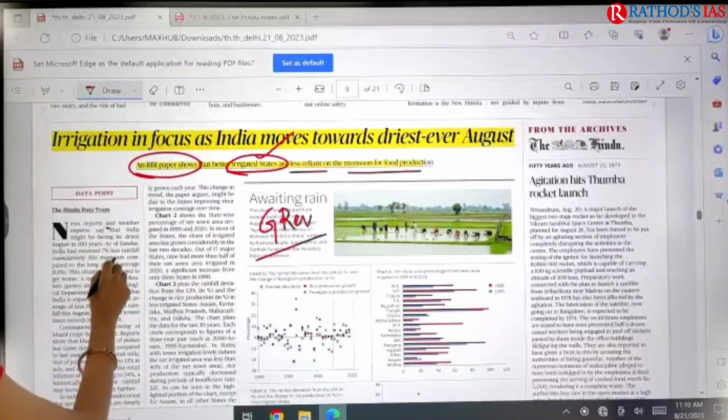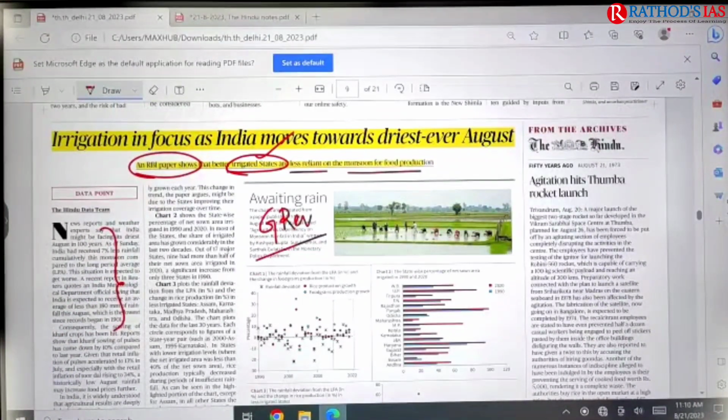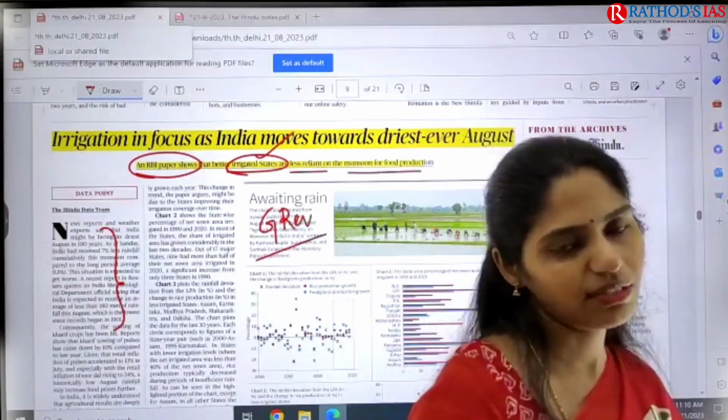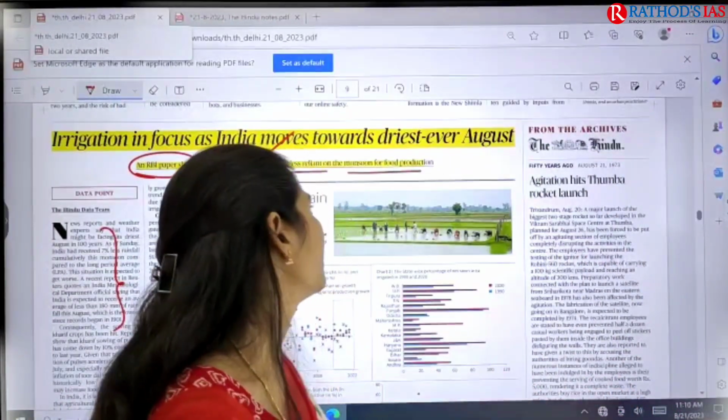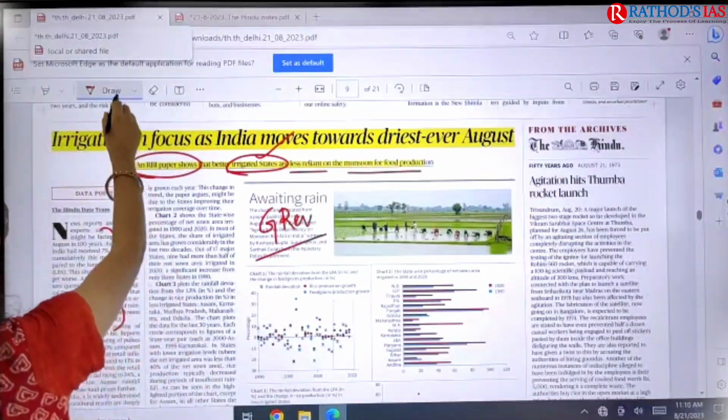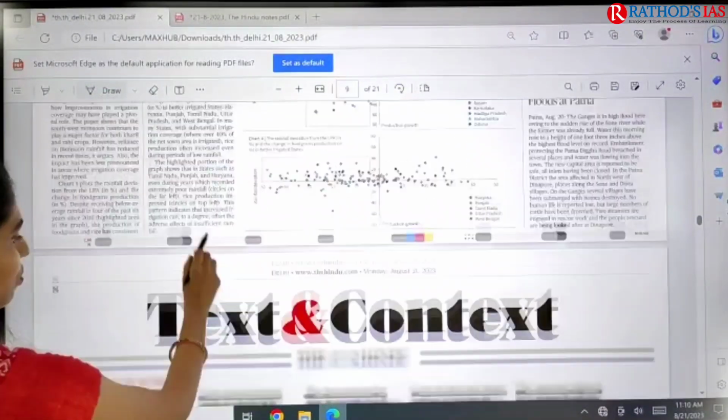So because of this, what happened? The Kharif sowings have been affected. But the states which have good irrigation went for normal sowing of rice this year. So this is the crux of this article. And now let us move forward.